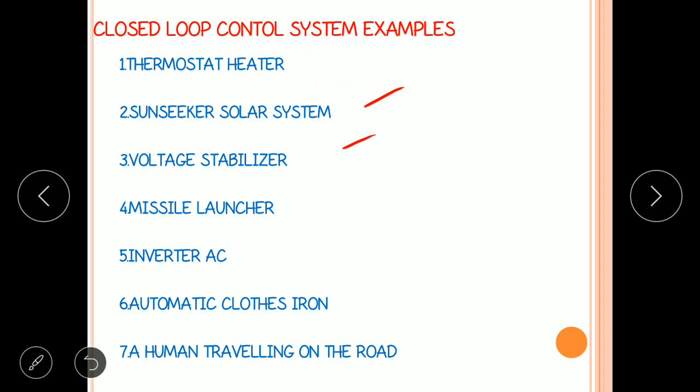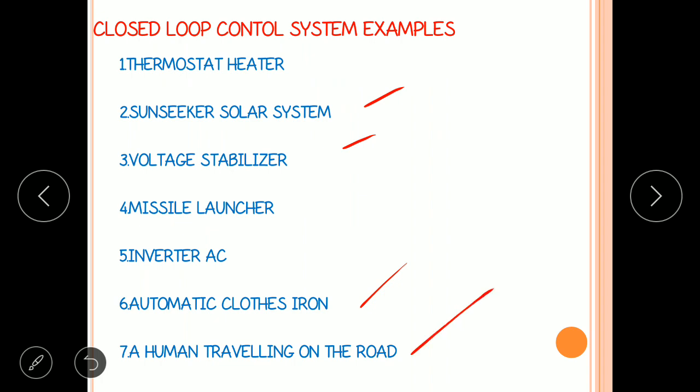Suppose you consider a cloth iron. Nowadays all cloth iron boxes are automatic. When the heating element gets more heat, the power automatically switches off. If the heating element cools, the power automatically switches on. Without any human interaction, that will happen. That's why it comes under closed loop control system example.